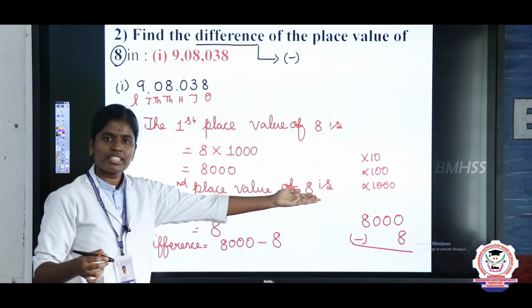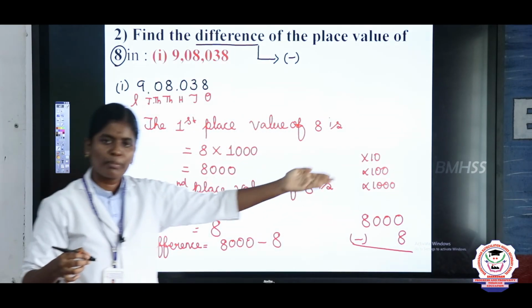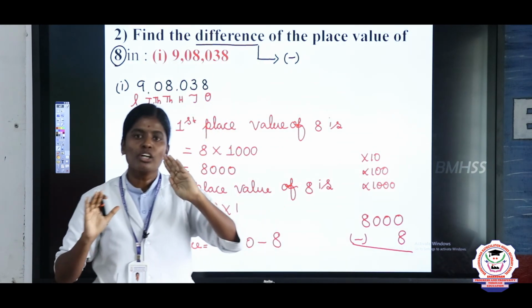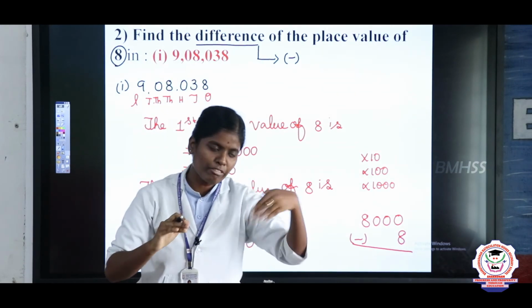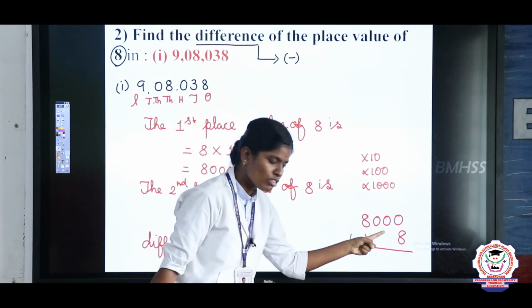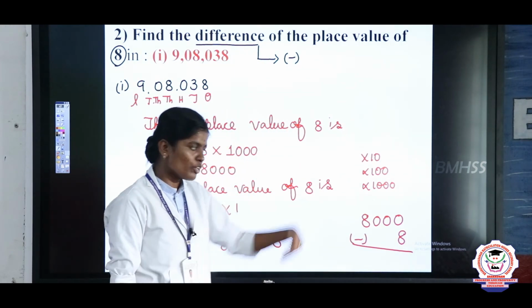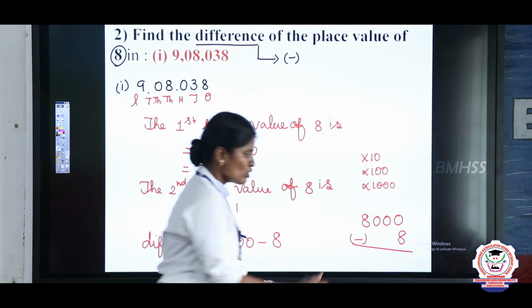Now, is 0 minus 8 possible? No, it is not possible. Why? Because 0 is the smallest number, 8 is the greater number. So you are going to borrow from the previous numbers. Here too it is not possible, and the tens place and hundreds place are also not possible. Finally, you should take from the thousands place.